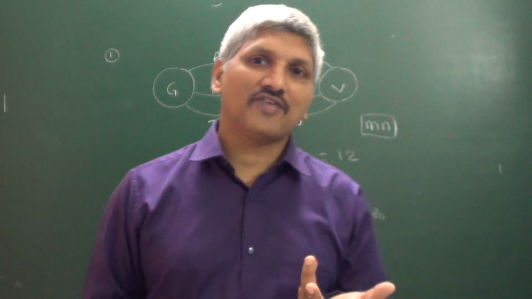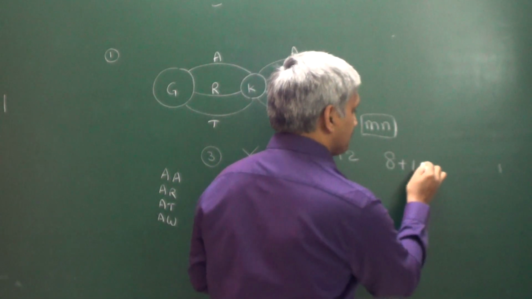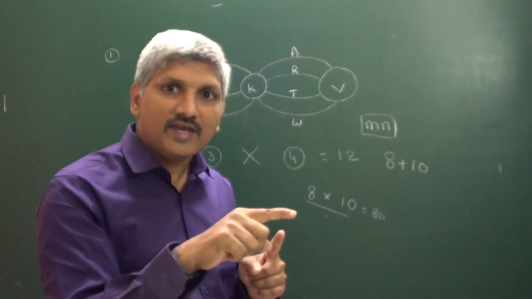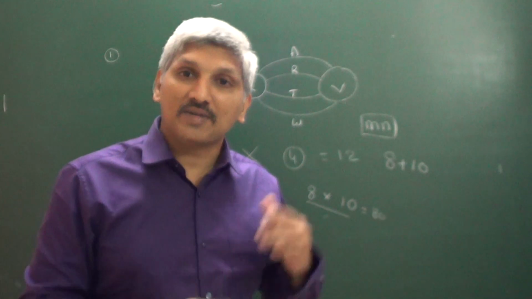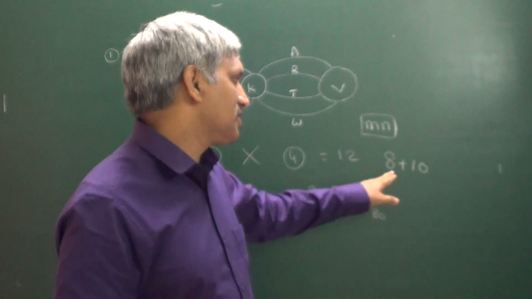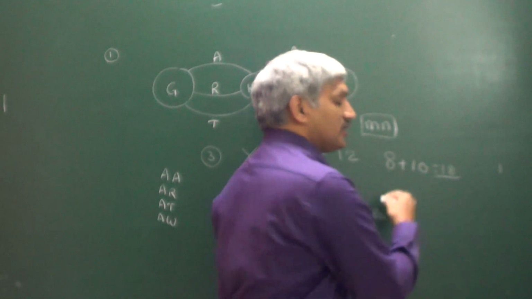The number of different ways for her is 8 plus 10. Either a boy or a girl means the teacher has to send only one person at a time. That may be a boy, that may be a girl. That's why 8 plus 10, we have a total of 18 different possibilities.